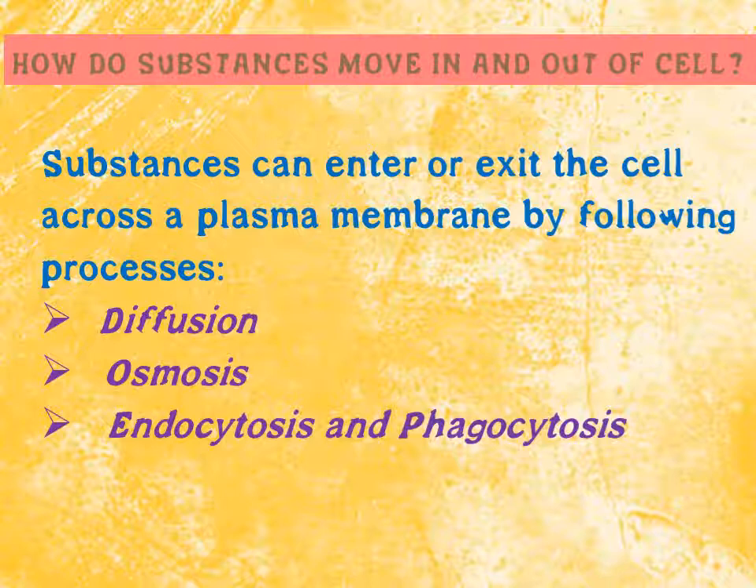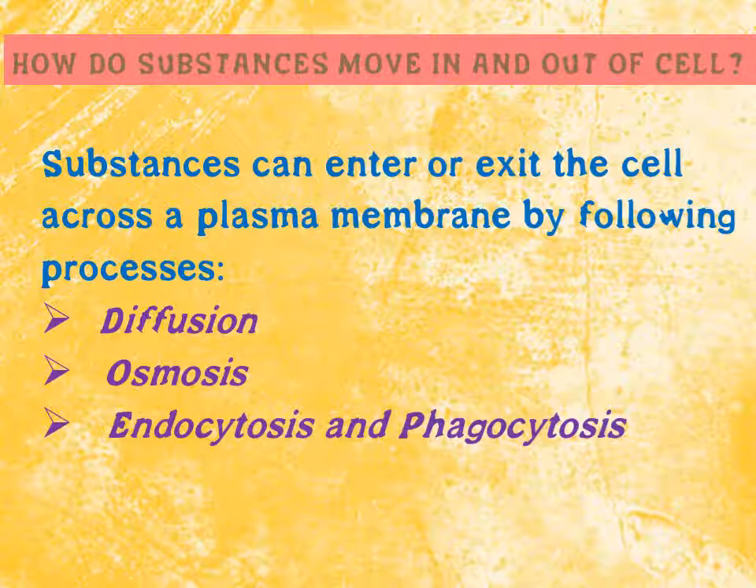Then osmosis is the process in which substances move from high to low concentration, but without a semi-permeable membrane, osmosis is impossible. So here the difference comes: diffusion can happen anywhere, but the condition is that it is from high to low concentration. But in osmosis, one thing is a must, that is a semi-permeable membrane.